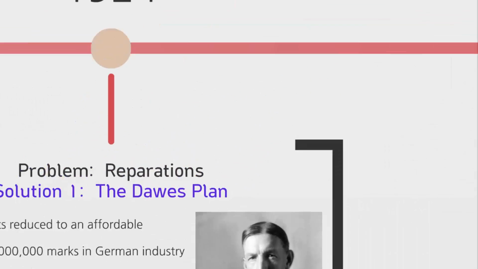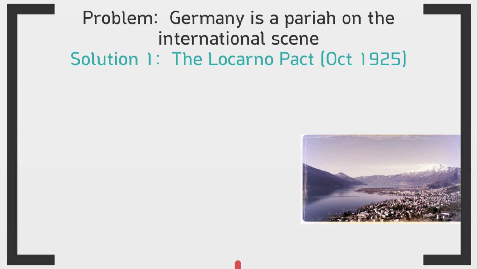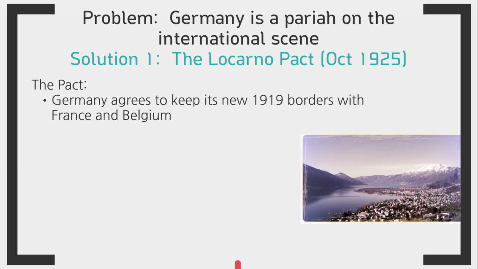The next problem we're going to look at is the fact that Germany had become an outcast on the international scene. Basically, other countries didn't like working with Germany, and Stresemann's first solution was called the Locarno Pact in October of 1925. The most important thing about this pact was that Germany agreed to keep its new 1919 borders with France and Belgium. But the Locarno Pact did not discuss Germany's eastern borders, which was where most of the territory disputes actually were.